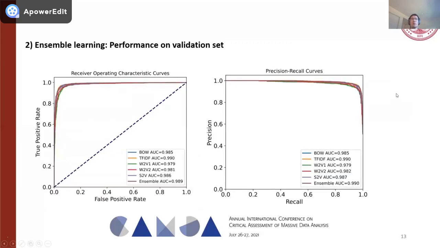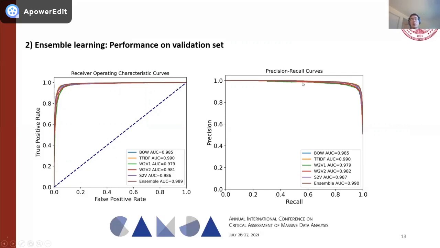Meanwhile, we have also shown the performances in a visualized way by plotting the receiver operating characteristic curves and the precision-recall curves. Here, on the left, we show the receiver operating characteristic curves, with the x-axis representing the false positive rate and the y-axis the true positive rate. We could see that the orange line, which represents the TF-IDF model, and the brown line, which represents the ensemble learning model, are the highest, showing the highest performances, with the lines covering other models.